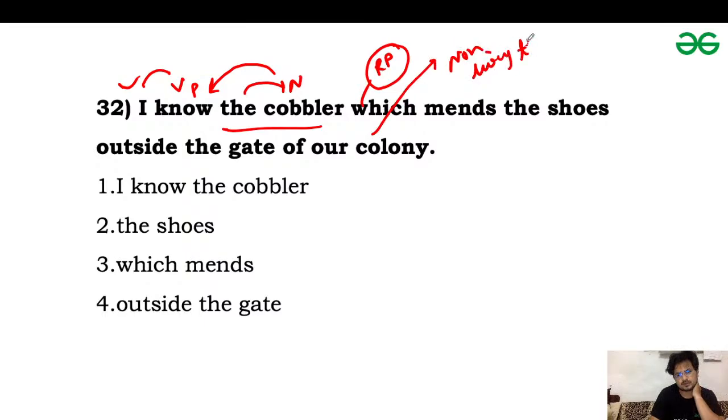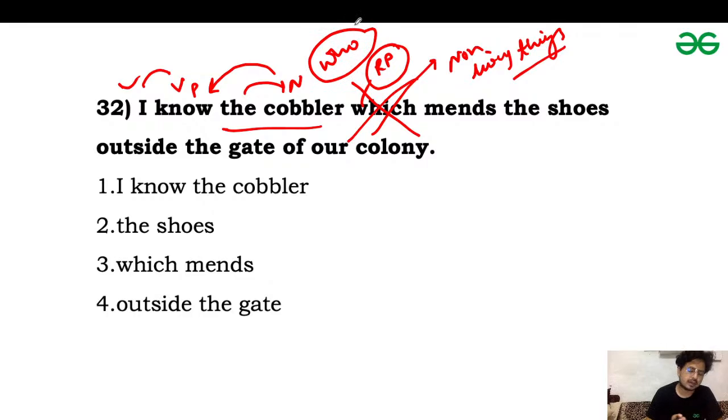For non-living things. Okay, so it means that we have used a wrong relative pronoun, so we have to use a relative pronoun which is used for person, and that relative pronoun is who. So use who in place of which.